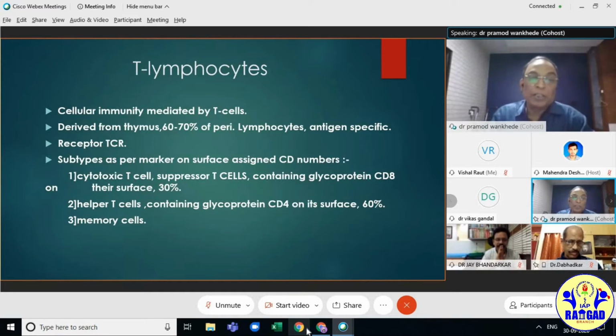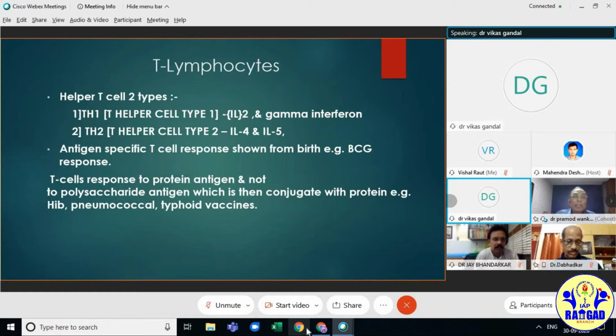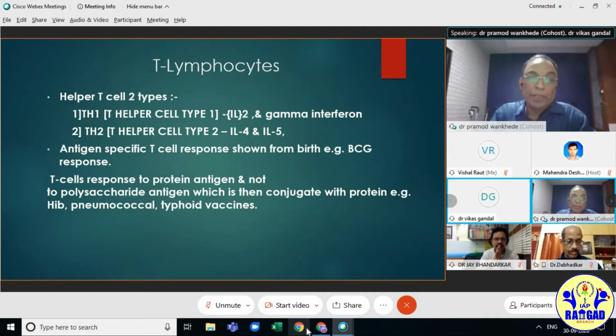The cytotoxic T cells and suppressor T cells contain glycoprotein on their surface, that is CD8. Both cytotoxic and suppressor cells are CD8 cells, whereas helper T cells contain CD4 on their surface. The ratio of CD4 to CD8 is 2:1. Helper T cells are of two types, Th1 and Th2, T helper cell type 1 and type 2. Th1 secretes IL-2 and gamma interferon, whereas Th2 secretes IL-4 and IL-5.